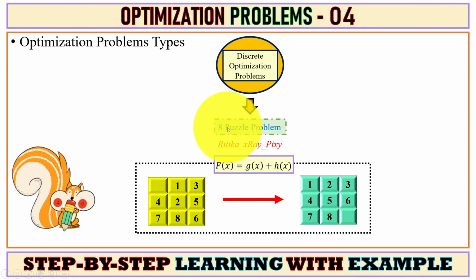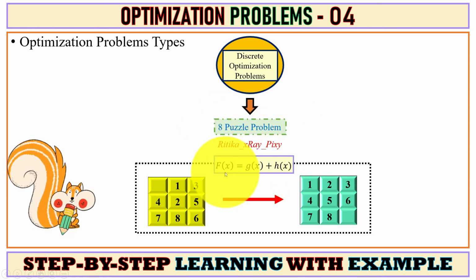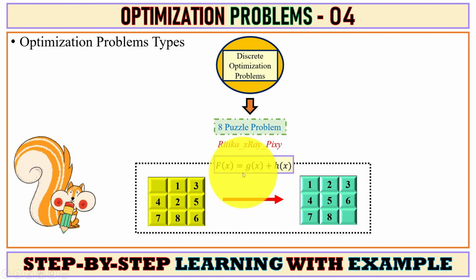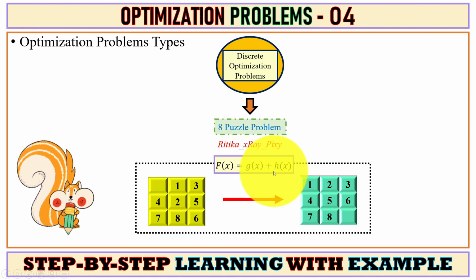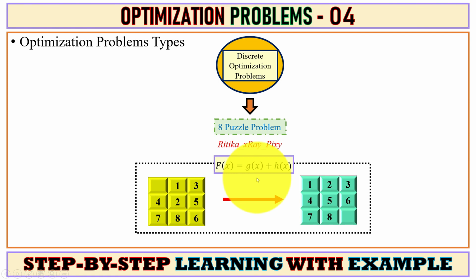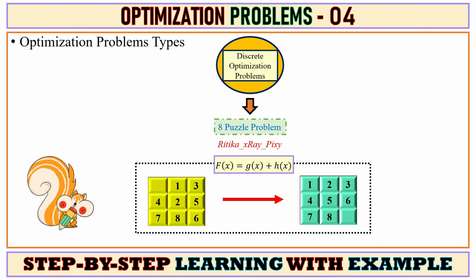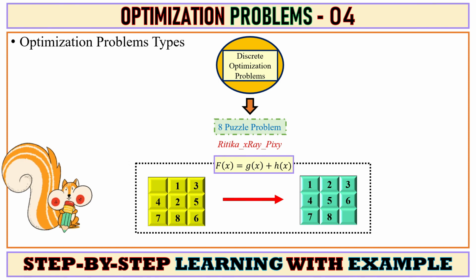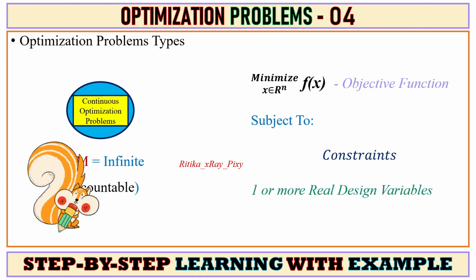In each step of the optimization problem, a function is defined, that is f(x) equal to g(x) plus h(x). Here g(x) defines the initial state, or how many steps in the problem you have completed so far. h(x) defines the number of ways from the current stage to the goal stage. So this is the discrete optimization problem. We need to select the best solution from the finite number of solutions.